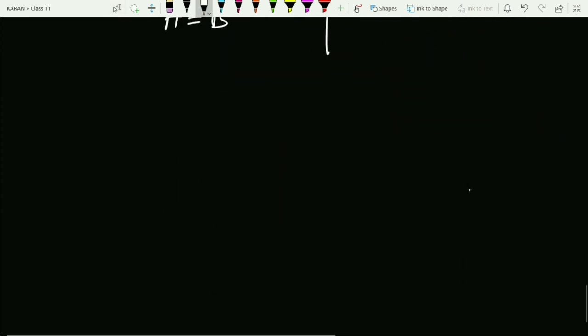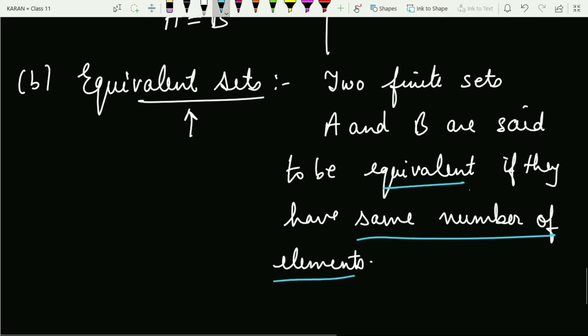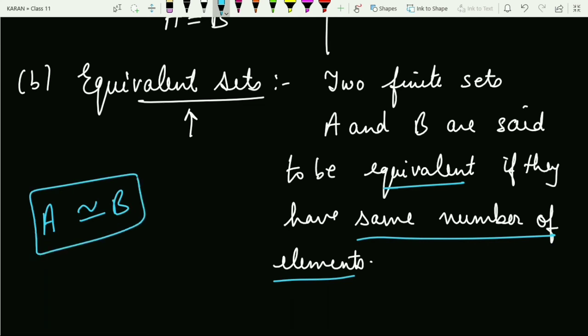Fine. And the last definition is the equivalent sets. Two finite sets A and B are said to be equivalent if they have the same number of elements. So if the number of elements in both the sets is the same, in that case you will say that the two sets are equivalent. And how will you denote this? A is equivalent to B. That is the symbol which you will use for equivalent.